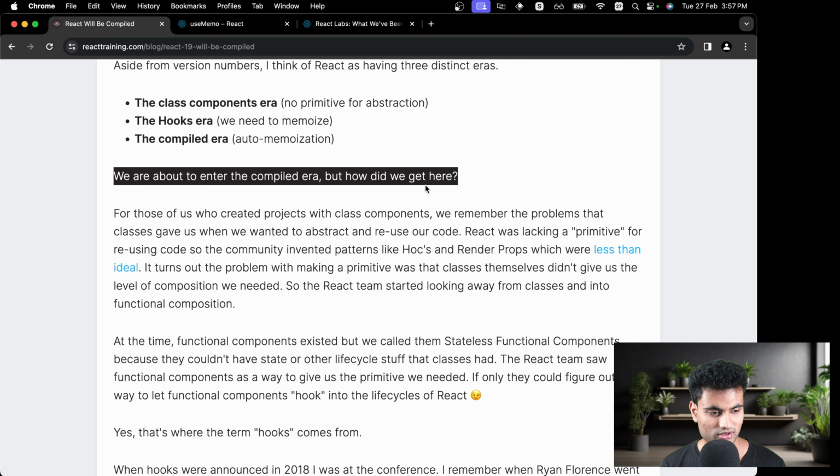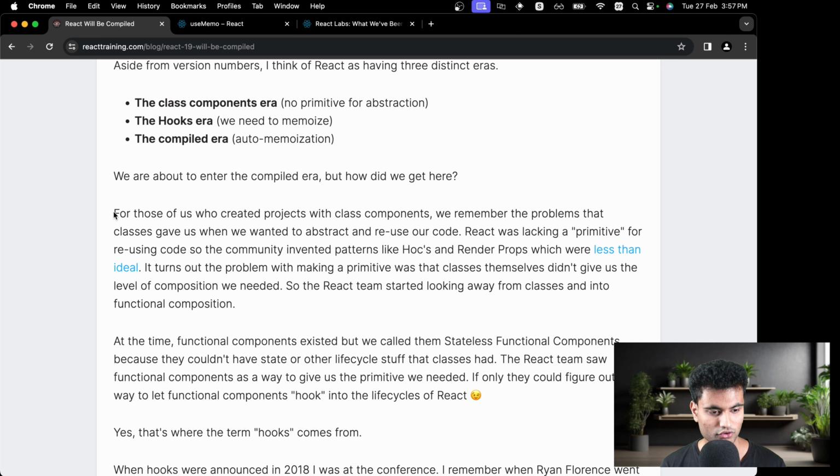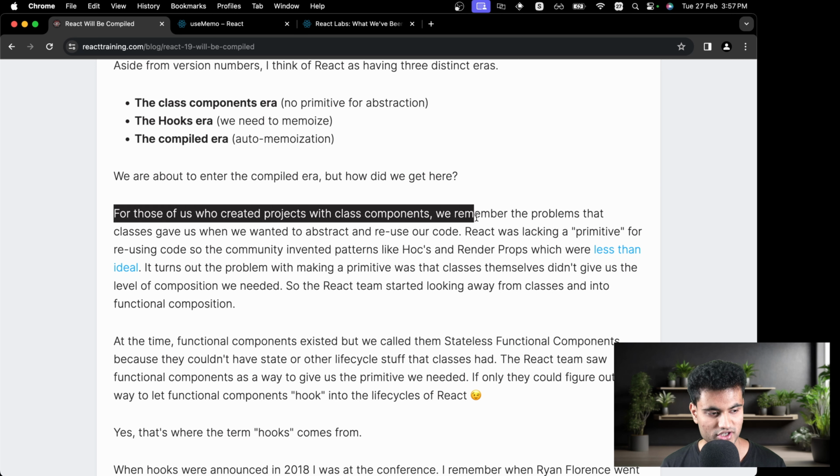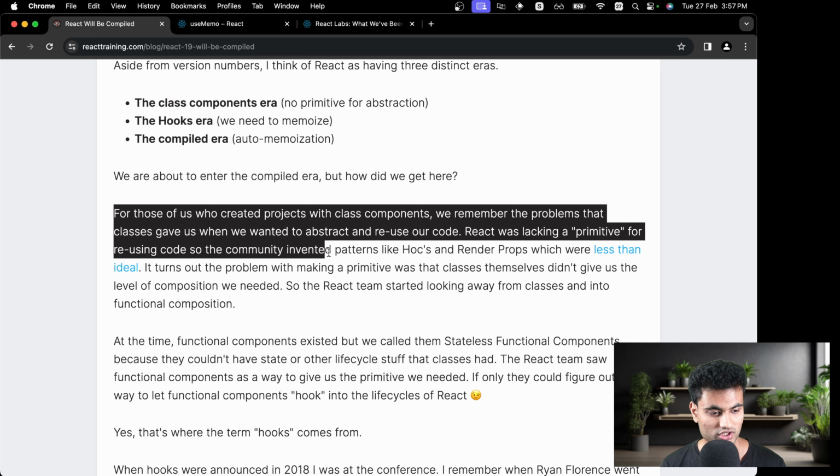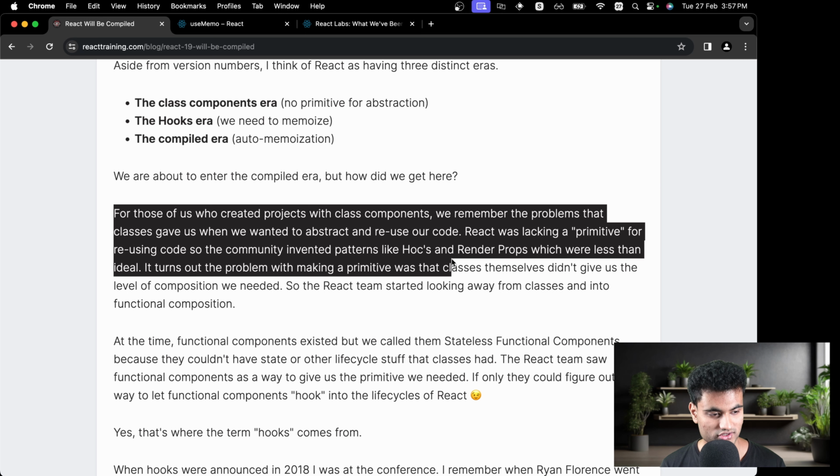We are about to enter the compiled era, but how did we get here? For those of us who created projects with class components, we remember the problems that classes gave us when we wanted to abstract and reuse our code. React was lacking a primitive for reusing code, so the community invented patterns such as render props and higher-order components, which are less than ideal.